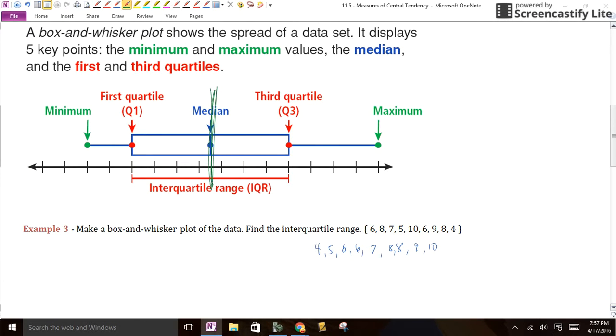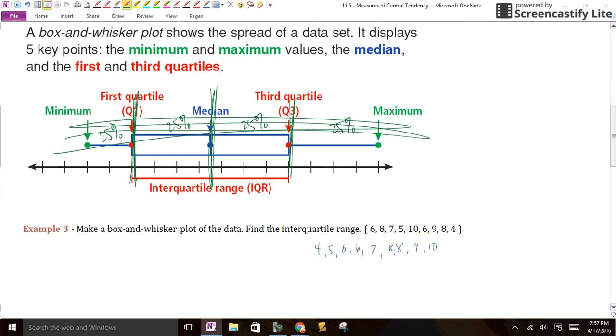So like right here, it'll be cut in half and you'll have 50% on this side and 50% on that side. Well, then what'll happen is you'll cut that lower half in half again, and you'll cut the upper half in half of all their numbers. And what should happen is you should have 25% of the data here, and 25% here, and 25% here, and 25% here. So we can see where all the scores are depending on how big and stretched out the data is. And so that is what a box and whisker does. It gives you a nice visual of looking at your data and seeing how it's laid out.